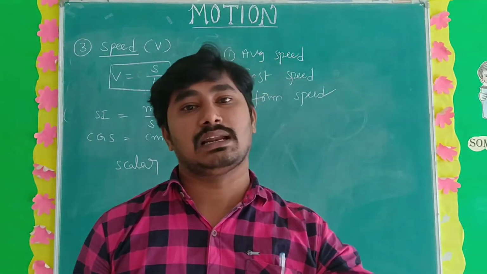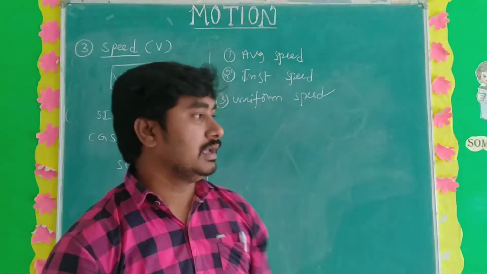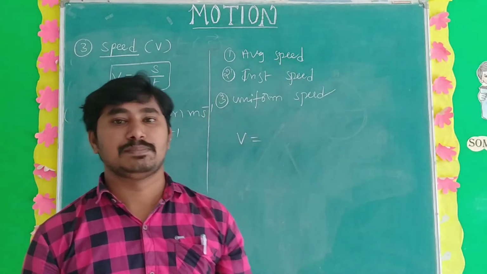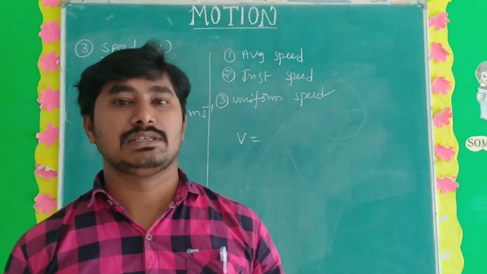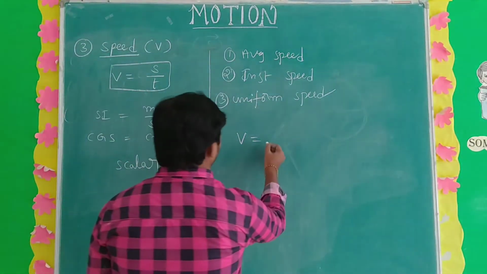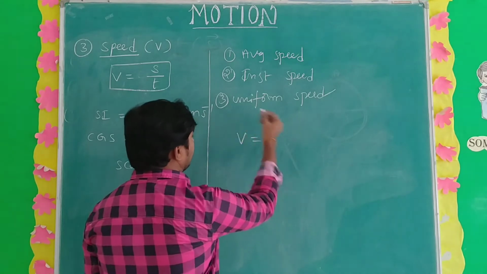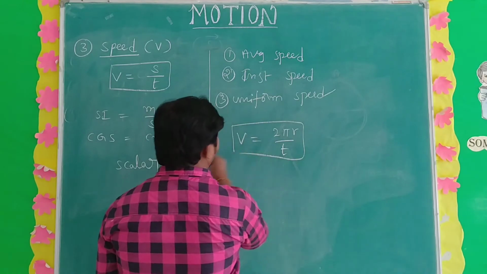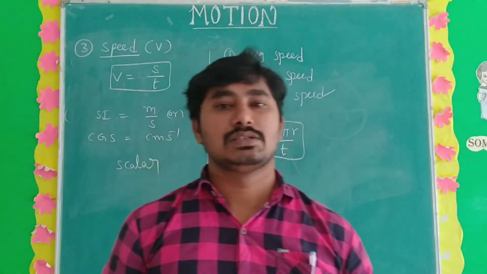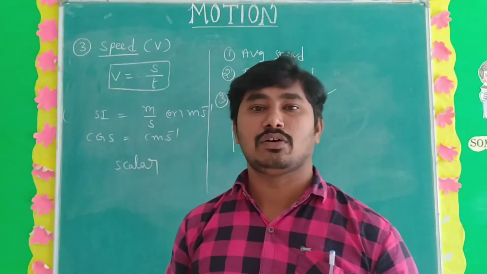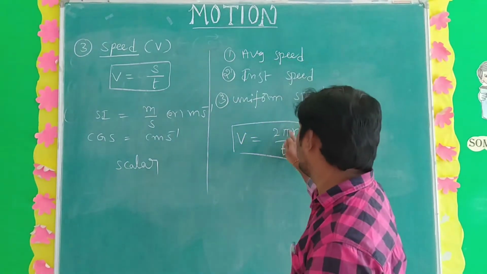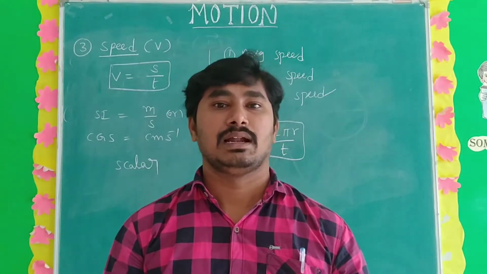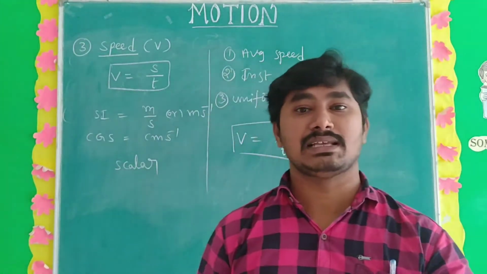In a circular track, what is the formula for speed? Speed V is equal to distance by time. The distance in the circular track is 2 pi r, so V is equal to 2 pi r by t. That is the speed in the circular track. Next, you can go for what is meant by velocity.